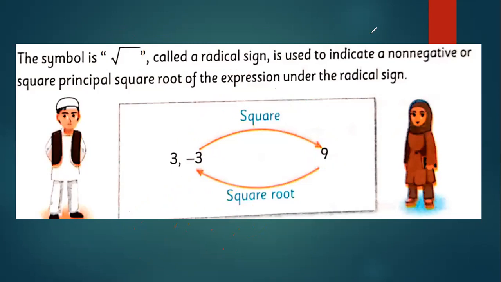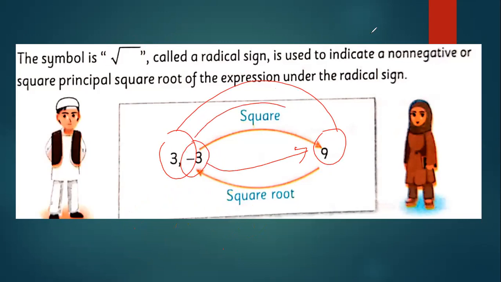So square and square root are reciprocal of each other, opposite of each other. The square of 3 that you see, what is that? 9. Minus 3 square is again 9. In this way, we say that we are squaring the number. And in the reverse, that is square root.